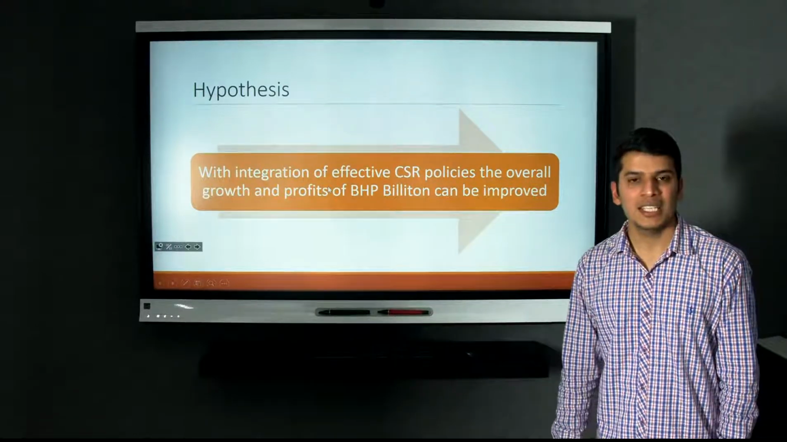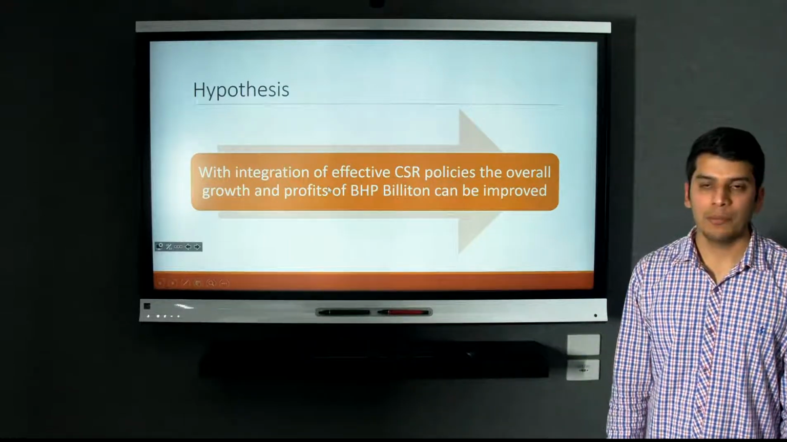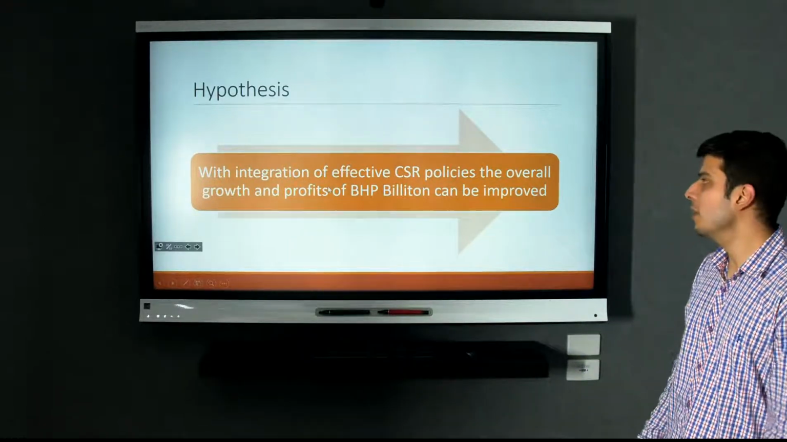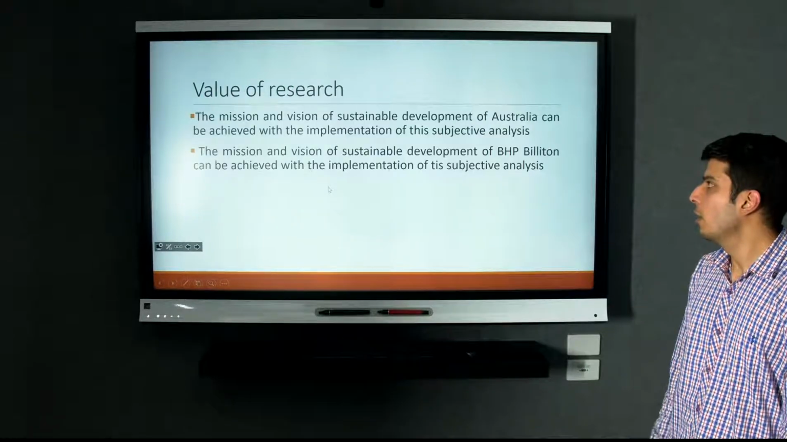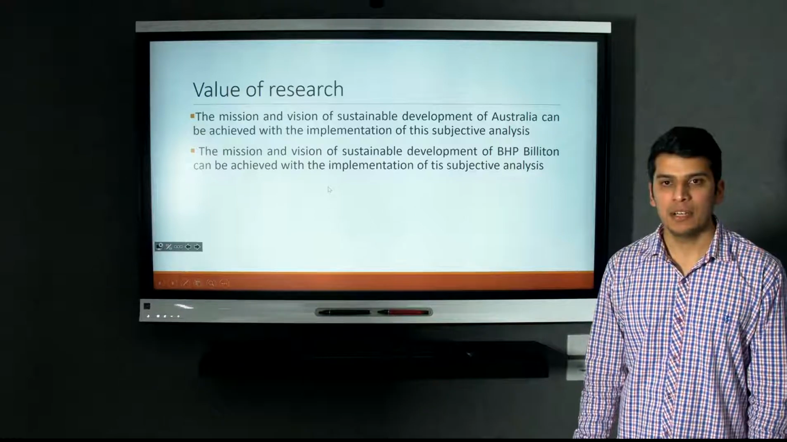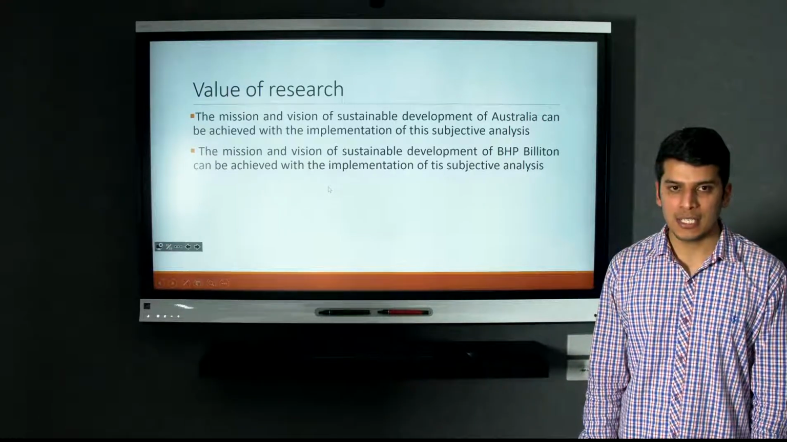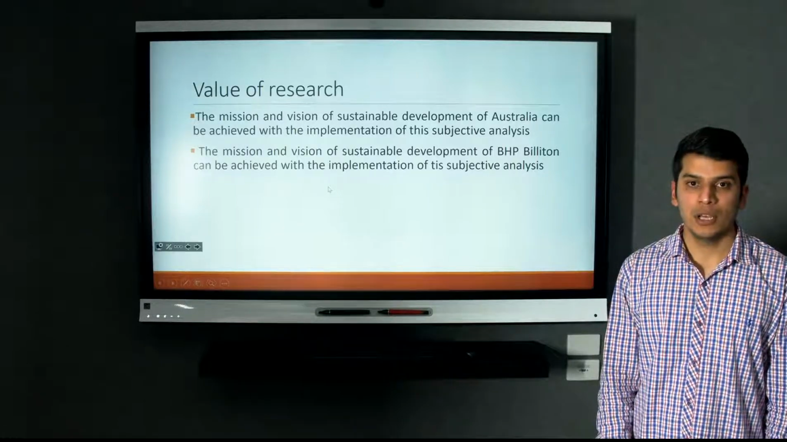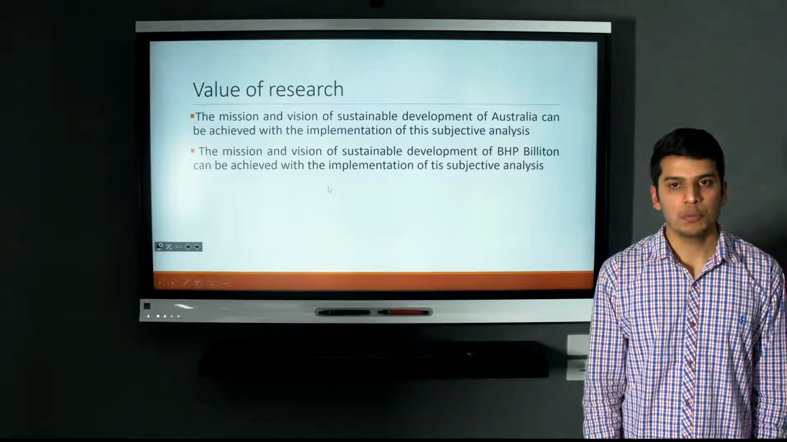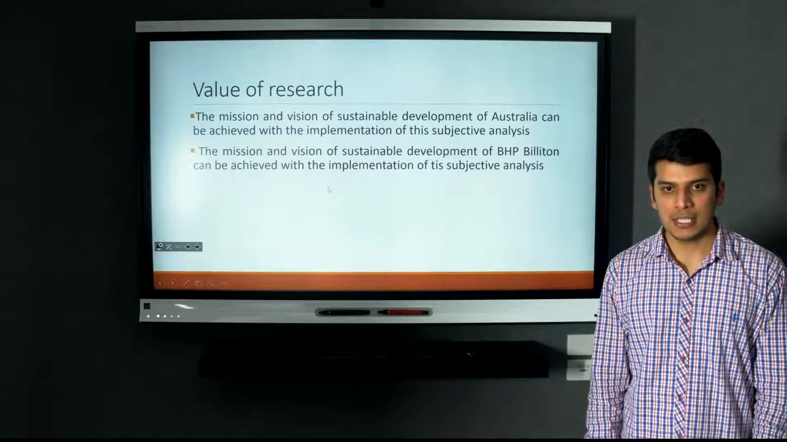Hypothesis. With the integration of effective CSR policies, the overall growth and profits of BHP Billiton can be improved. The value of research. The mission and vision of sustainable development of Australia can be achieved with the implementation of this subjective analysis. Also, the mission and vision of sustainable development of BHP Billiton can be achieved with the implementation of subjective analysis.